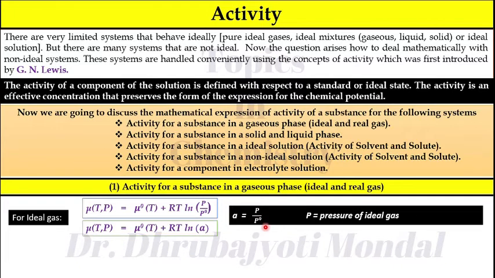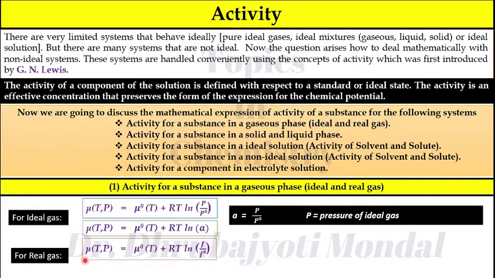Okay. Now consider the real gas. You can see my last lecture where I have discussed the chemical potential for a real gas. Mu(T,P) is equal to mu0(T) plus RT ln F divided by F0. So here you know that F means the fugacity. Therefore, according to G.N. Lewis, you can write mu(T,P) is equal to mu0(T) plus RT ln A. So here you can see we are using a similar equation as for the ideal gas.